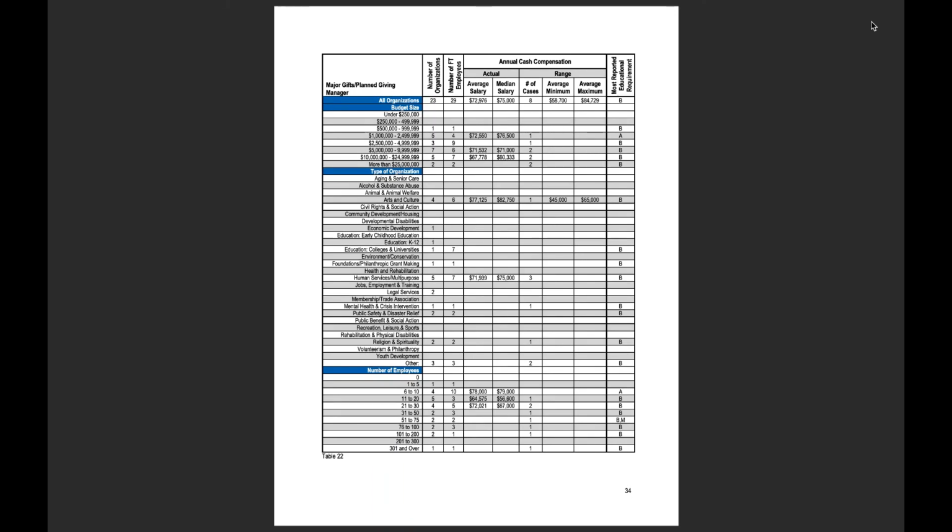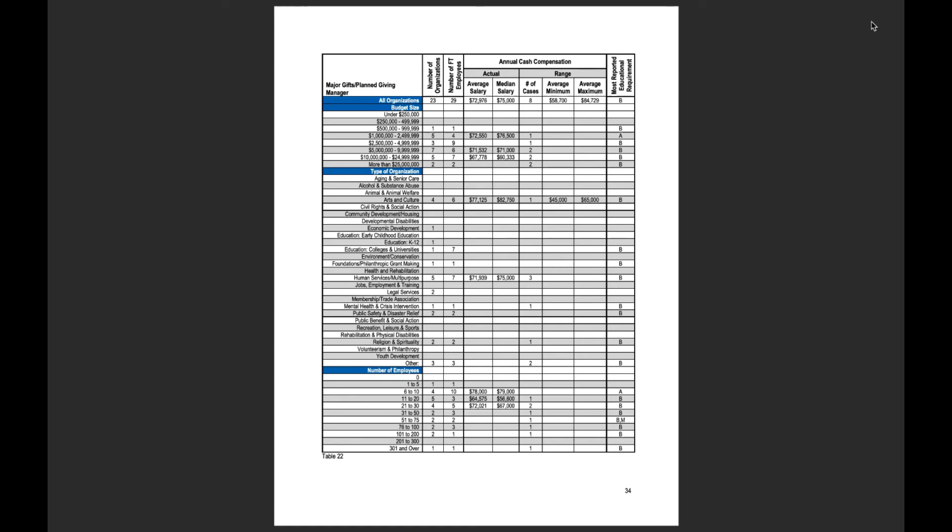To look at a couple of examples of these salary tables, here we're looking at major gifts or planned giving manager. If we look at the top of all organizations reporting someone in this position, we see the number of organizations, which is 23. We see the number of full-time employees reporting for this position, which is 29. That may mean that some organizations have more than one person in this position. They may be part-time, they may be full-time, and we've calculated averages and medians based on full-time or whole positions. So you can see the number there, and then you see the number of cases. So this is the number of positions that we're reporting an average or a minimum and a maximum range, rather.